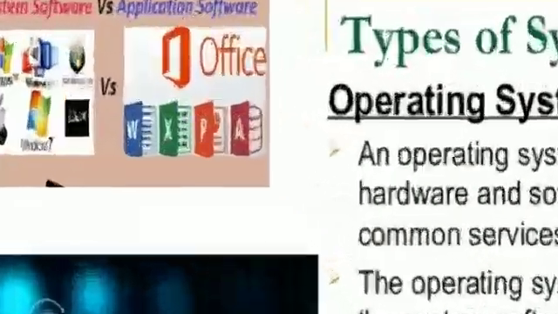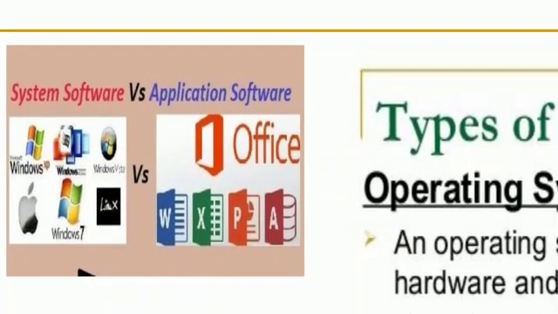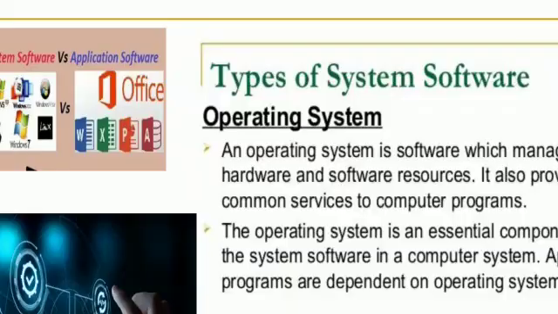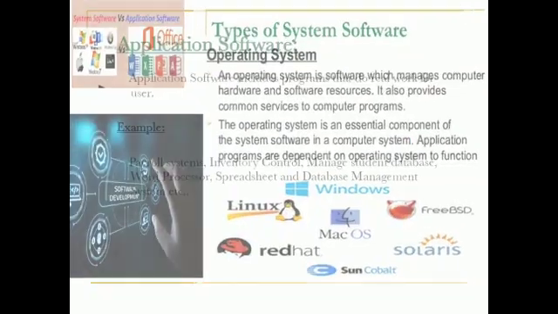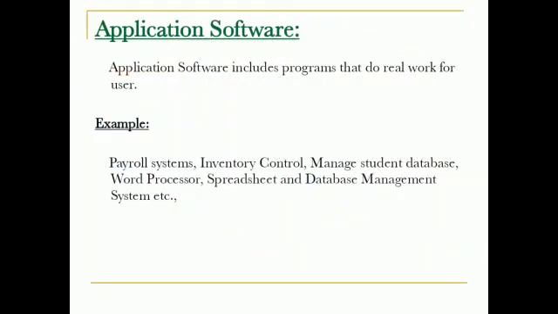In this picture we can see the system software and application software with different apps. Then, coming to application software, it includes programs that do real work for users. Some examples are payroll systems, inventory control, managing a student database, word processors, spreadsheets, and database management systems.